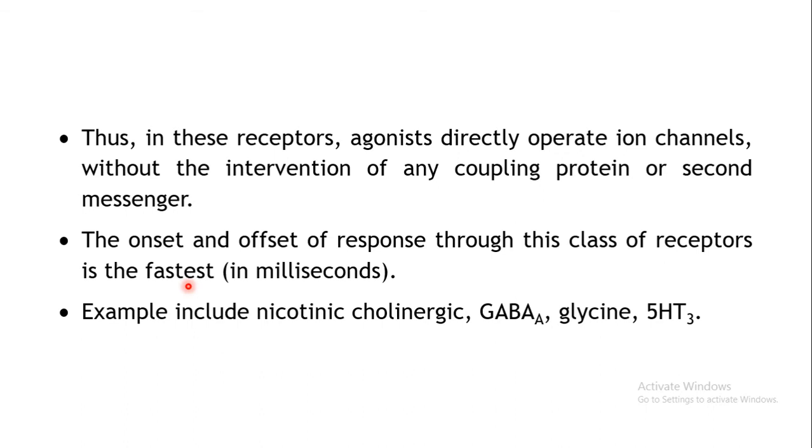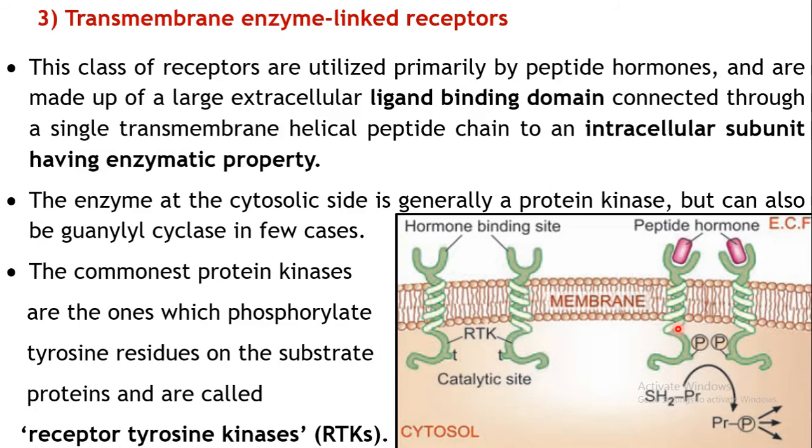In case of GPCR, we have seen that a few seconds are required, right? But here within a few milliseconds the action will be produced. Examples include nicotinic cholinergic receptor, GABA A receptor, glycine receptor, and 5-HT3 serotonergic receptor. These are the examples of the ion channel receptor.